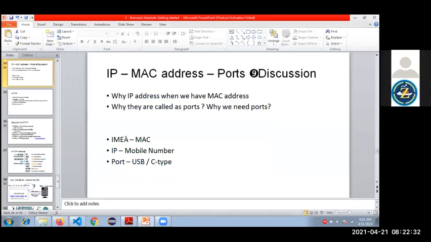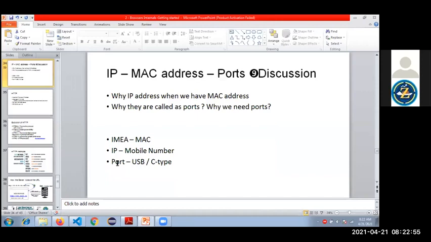So now the port. Port means the starting and destination points. Endpoints represent where it's beginning, the source, and where it's ending. It's a communication port.